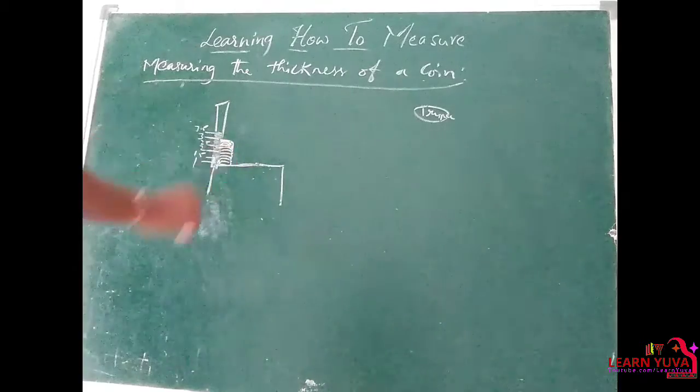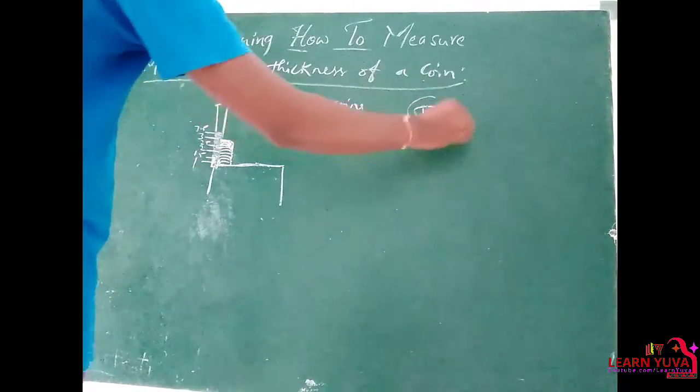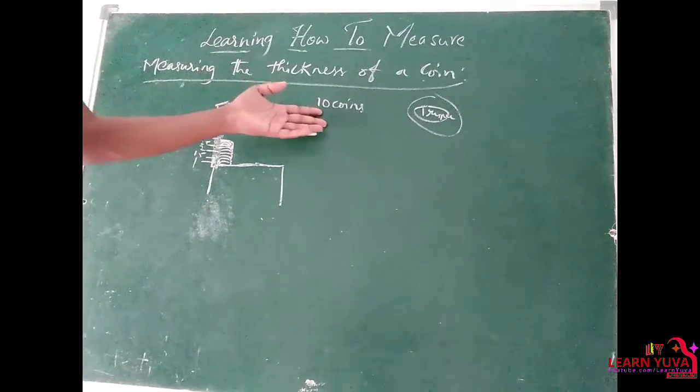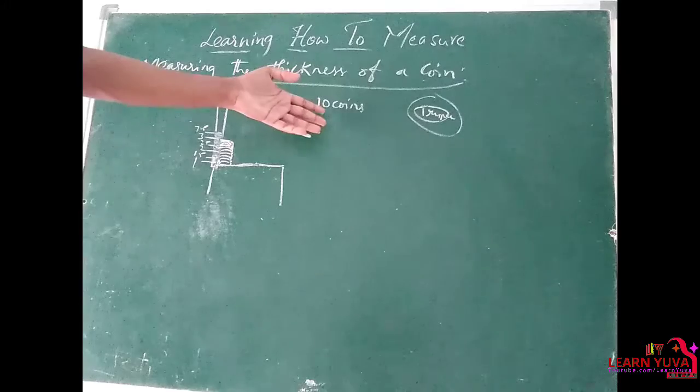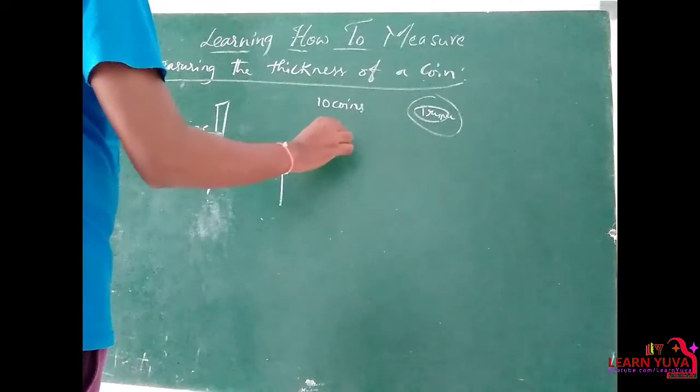So here I placed 10 coins. I want to measure the thickness of a coin, so for my requirement I took 10 coins. The number may increase or decrease.